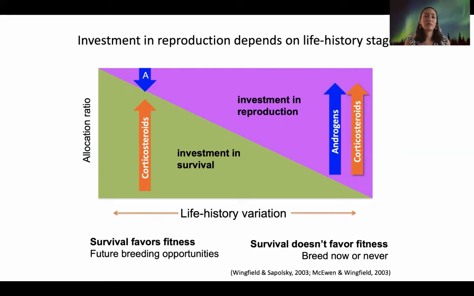In these organisms where the energetic demand for reproduction is so high that they have both sex steroid hormones and corticosteroids increase at the same time, you will see, as a reminder here, that this is a huge increase in the allostatic load. So these organisms have a very big allostatic load because they're trying to sustain reproduction while at the same time they're having high stress and probably energy limitations.